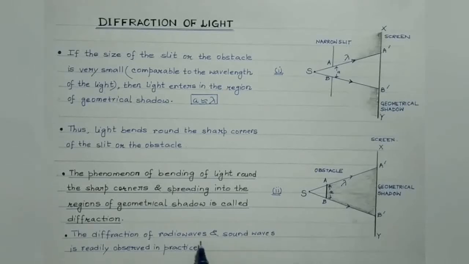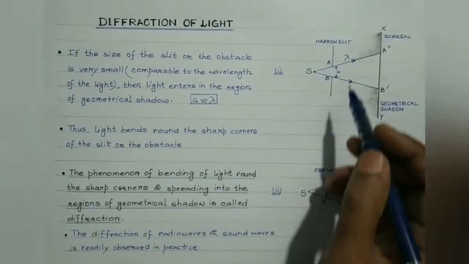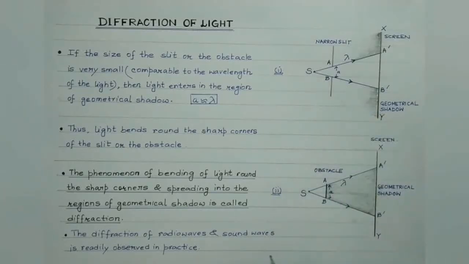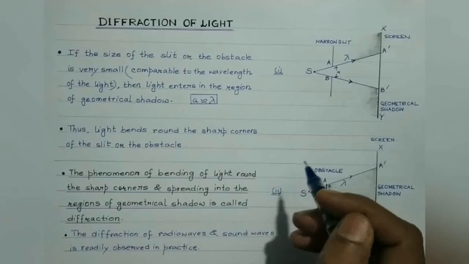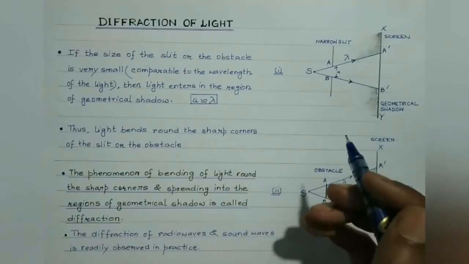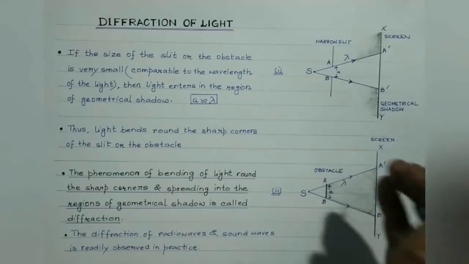Students, the wavelength of radio waves or sound waves can be a few meters. So even if the size of the obstacle or the slit is in meters, the sound gets diffracted. On the other hand, in case of light, the wavelength of the light waves is of the order of 10 raised to power minus 7 meter. So it is only when the size of the obstacle or the width of the slit is of the order of 10 raised to minus 5, 10 raised to minus 6 or 10 raised to minus 7 meter that the light will get diffracted.